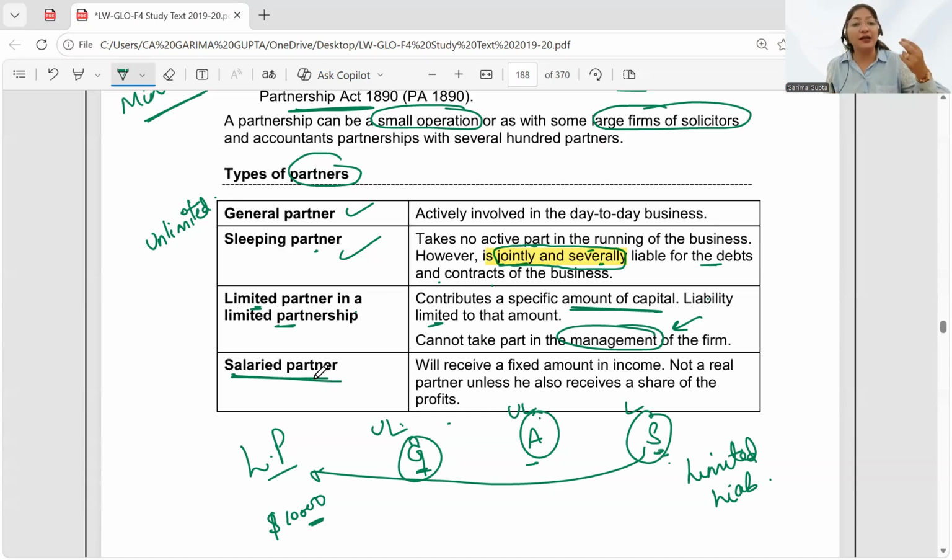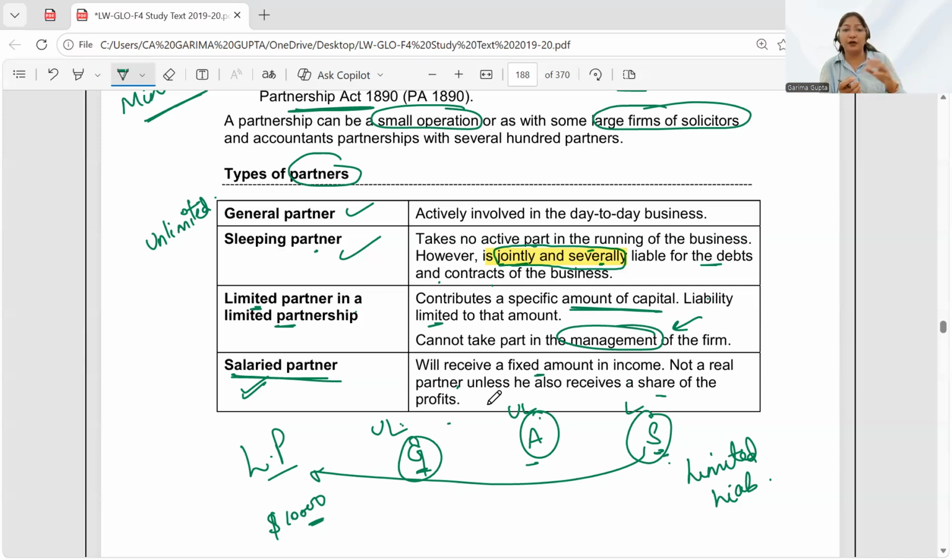Now, again, students, you can understand it from the name itself that salaried partner means who is a partner just for the name's sake. He is not even getting the profits. He is just having the fixed income from the partnership, like we get the salary. Okay, he will receive a fixed amount as income. He is not a real partner unless he receives some share of profit. Because if, let's say, I am a partner in a partnership firm, definitely I would be wanting the profits of the partnership as well.